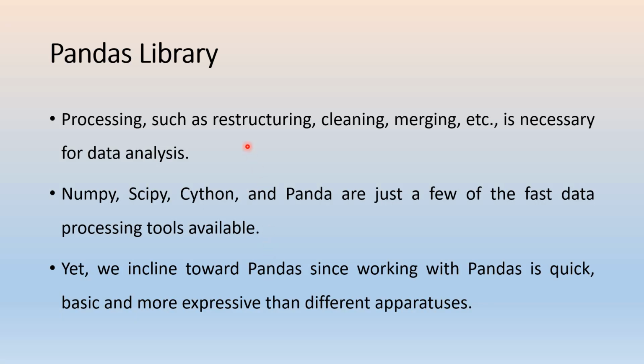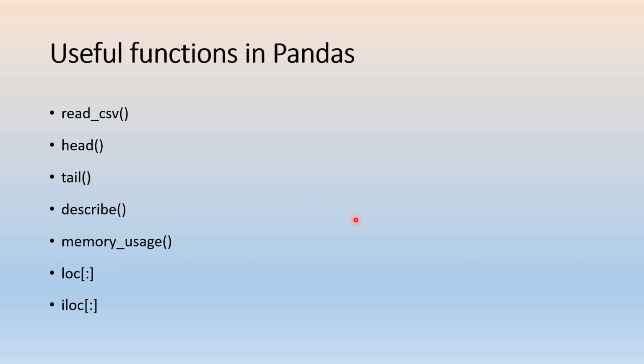So what are the other kinds of data analysis operations? As we discussed, processing, restructuring, cleaning, merging, etc. There are many Python libraries like NumPy, numerical Python, SciPy, Cython, and Pandas. All these are there, but we are moving towards Pandas because it is quick. It provides a vast amount of data analysis functions, and these functions are more expressive than the previous ones. So that is the importance of this Python library.